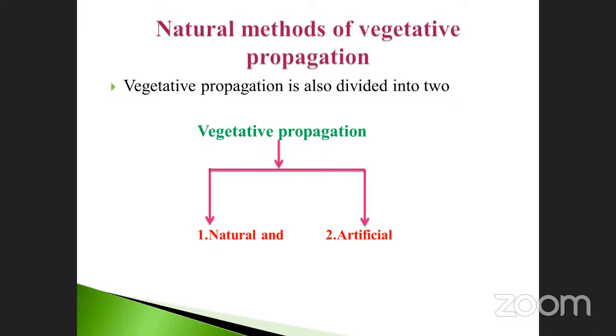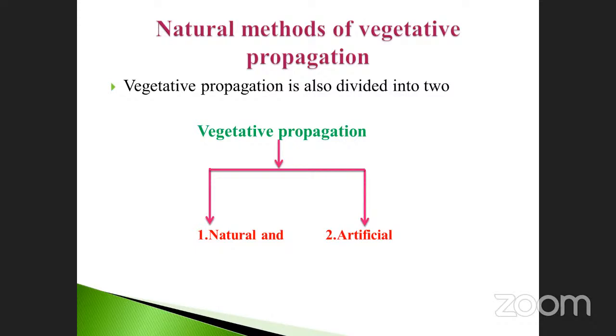Madhumita? Reproduction takes place from any other part of the plant body. So, what are the plant parts? What are the plant parts that have the ability to produce the vegetative? Okay, super, nice. We'll go to the next one.